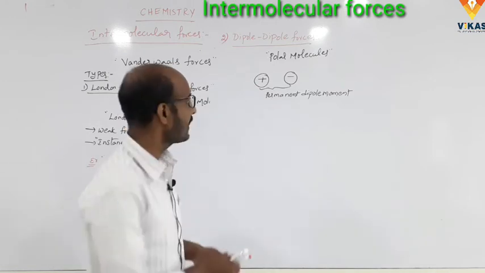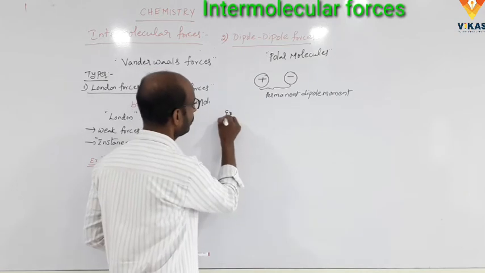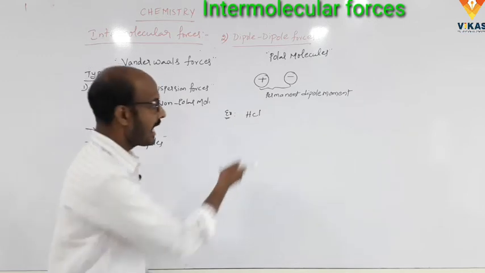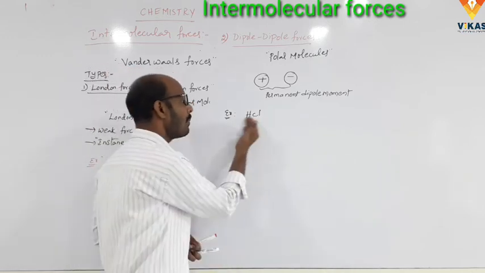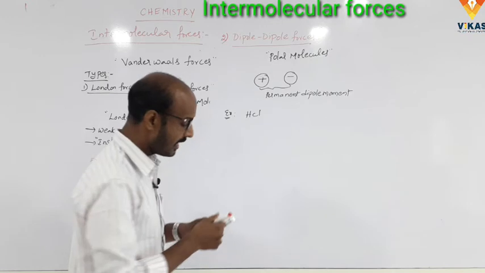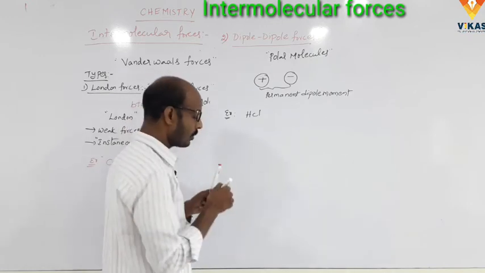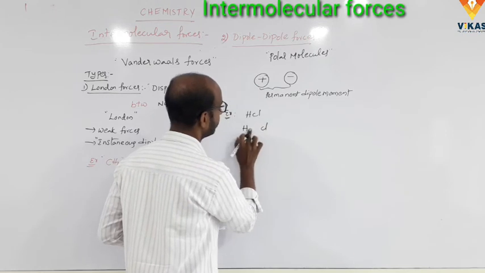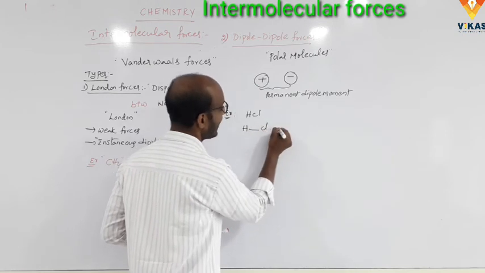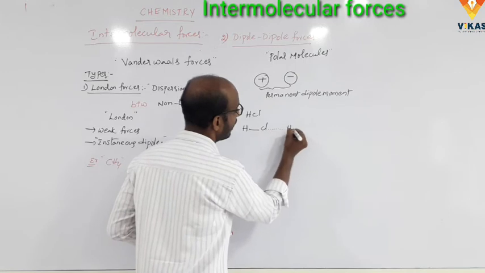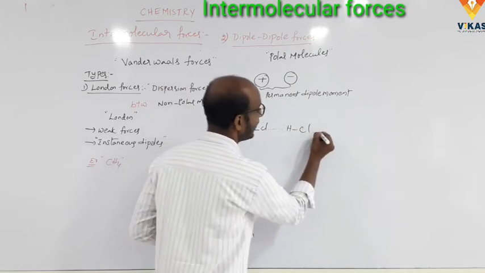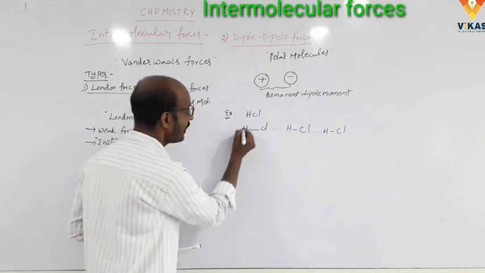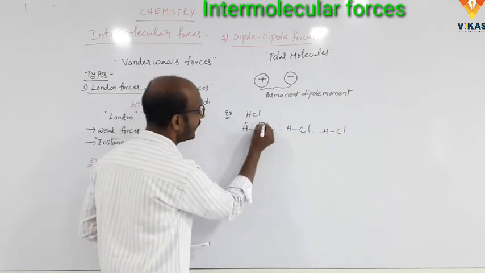Clear? So for example, HCl has a dipole moment, with positive and negative charges. We take two polar molecules HCl and interact with the next polar molecule HCl, and then a third polar molecule HCl. Each has a positive charge and a negative charge.